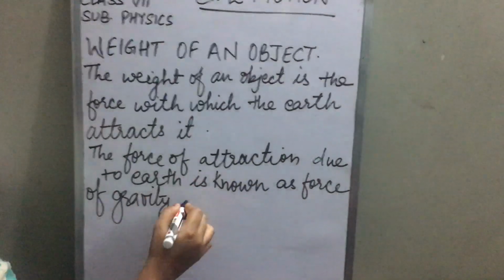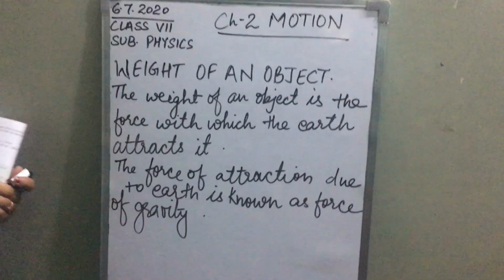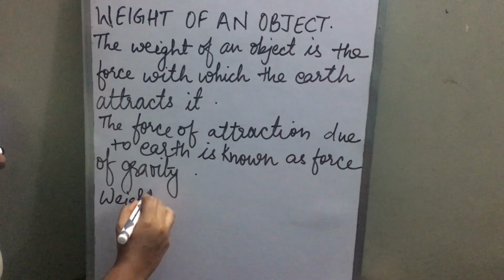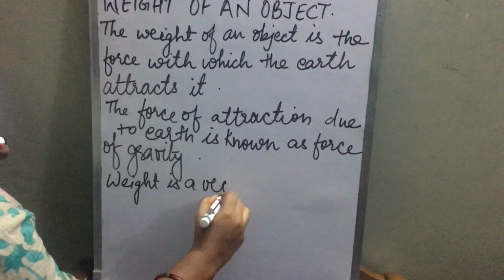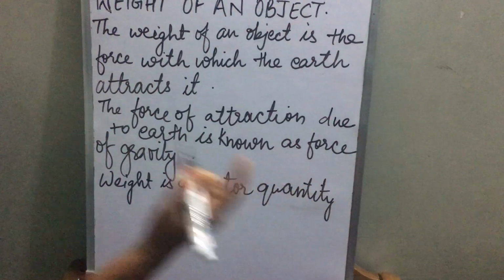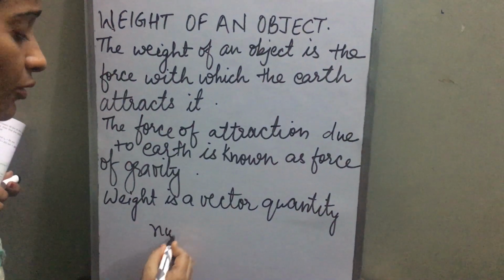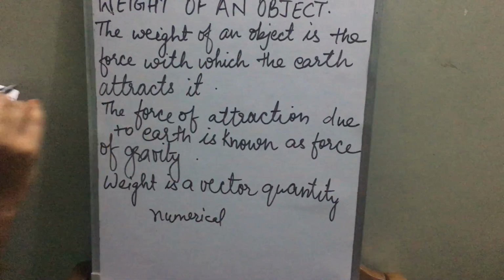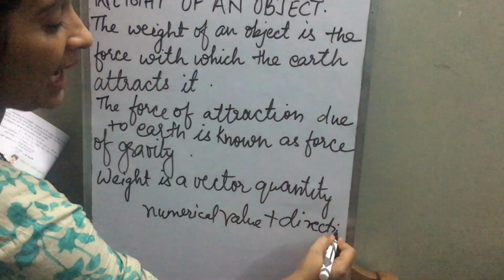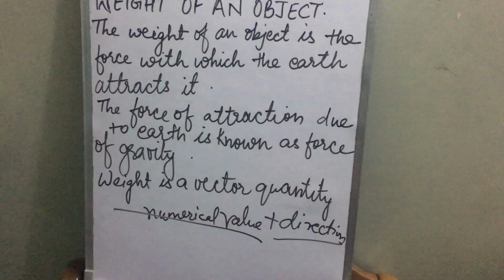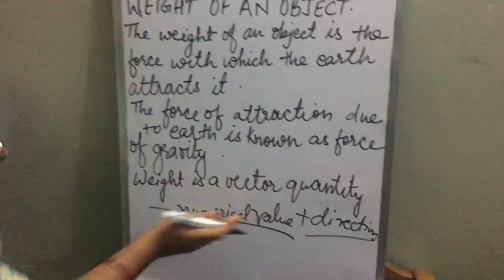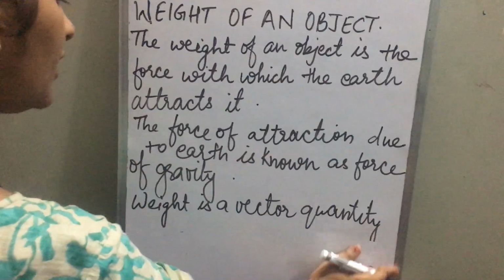Okay, children. Now, weight is a vector quantity. First of all, I have explained to you the difference between scalar quantities and vector quantities. What do you mean by a vector quantity? Vector quantity means it has a numerical value plus it has a definite direction as well. When a quantity has a numerical value as well as a direction, it is a vector quantity. We know that the force of attraction always acts downwards. That's why it has a direction as well, and weight is a vector quantity.